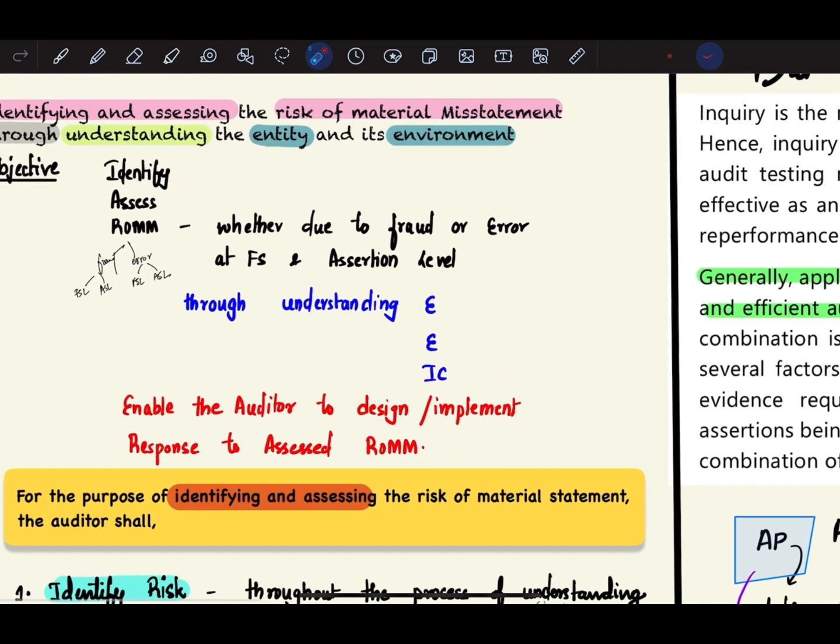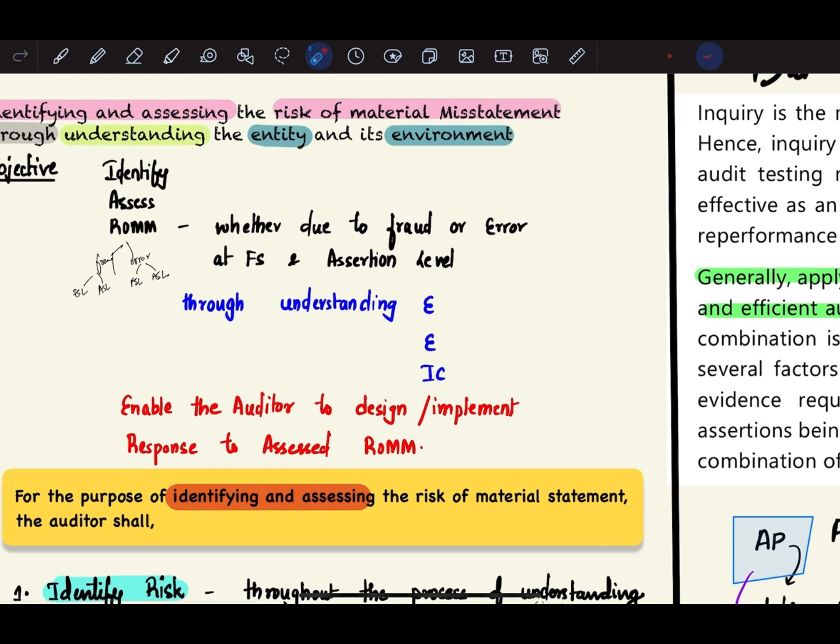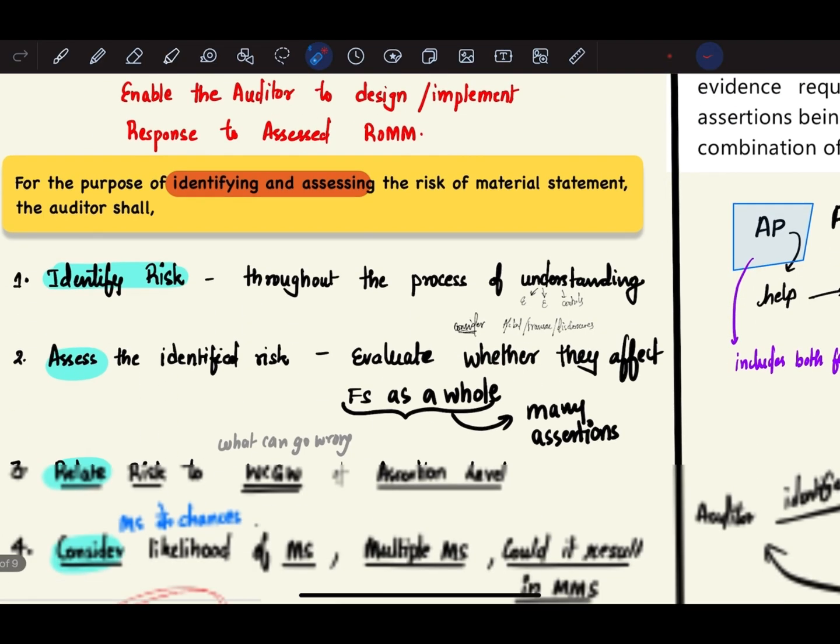So let's start. So what is the objective of this particular standard? The objective is the same thing. The auditor has to identify and assess the risk of material misstatement that occurs either due to fraud or error at the financial statement level or assertion level by understanding the entity, its environment, and its internal control. So basically, when the auditor obtains understanding, he will be able to design and implement the response to the assessed risk of material misstatement.